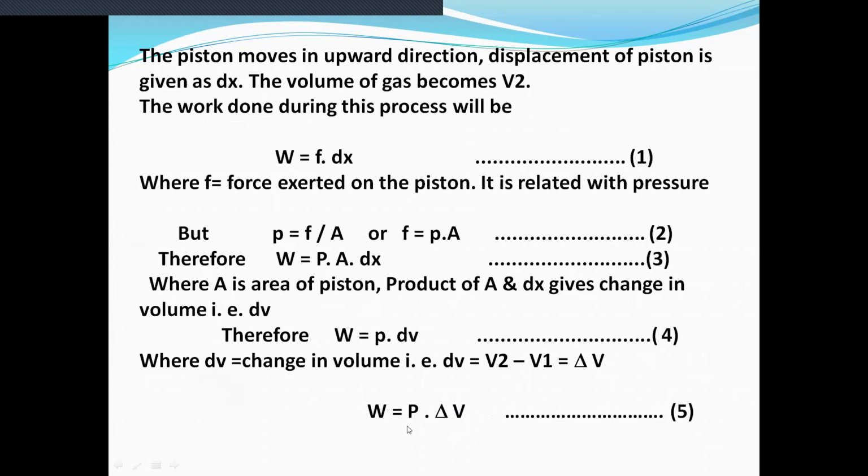So we have to put the values of W, V2, V1, and by using this equation we can calculate the pressure.